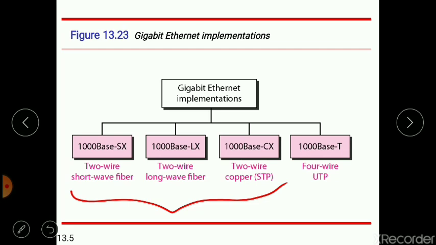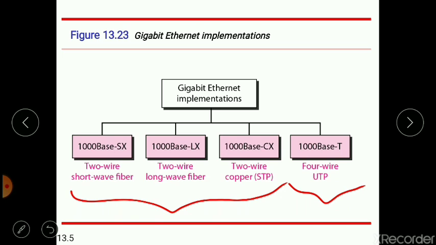STP stands for shielded twisted pair. They all make use of two wire cables. The four wire version, 1000 base T, uses category 5 twisted pair cable.